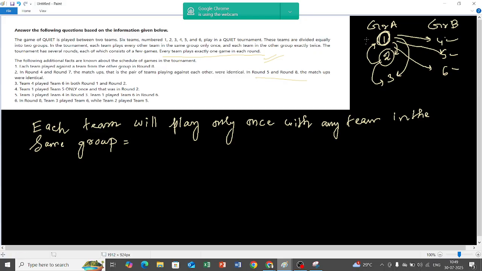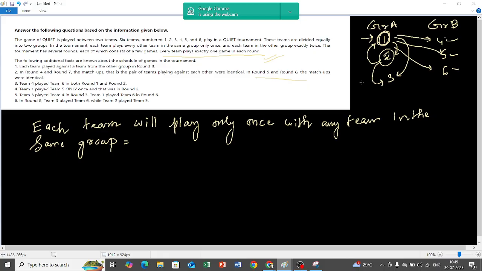If I take say team 1, team 1 will play with team 2 only once. I am talking about the entire tournament, not one round. So team 1 is going to play with team 2 only once, and with team 3 only once.